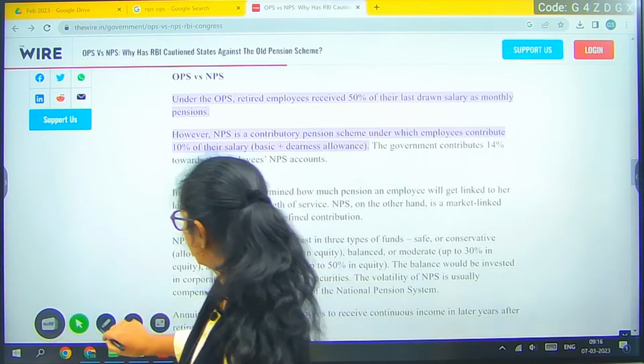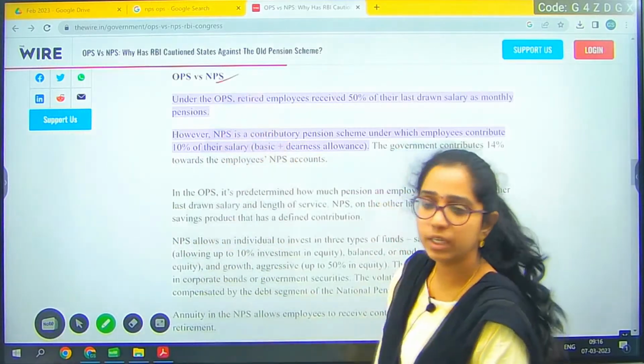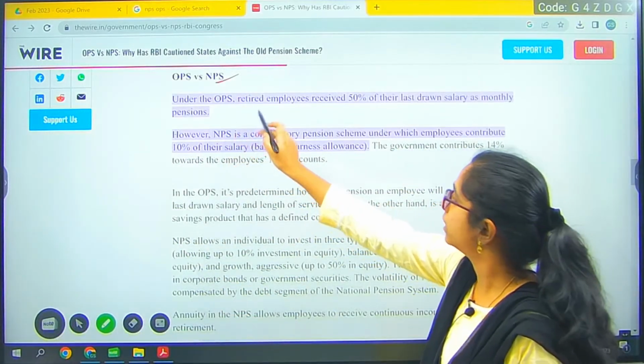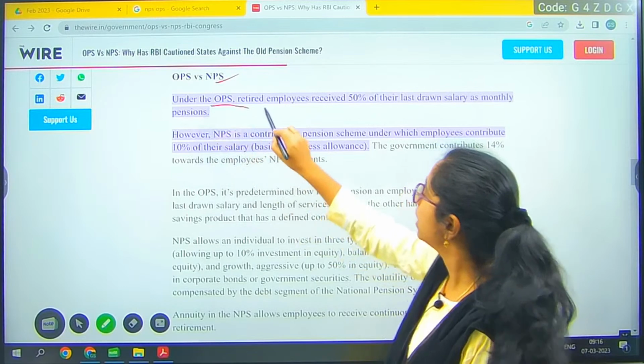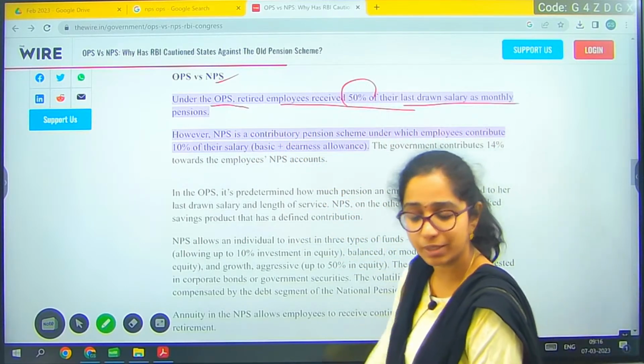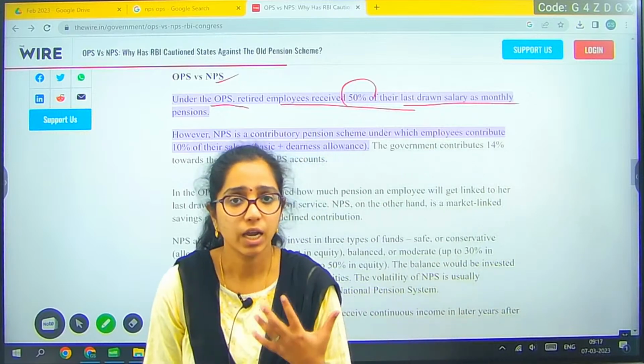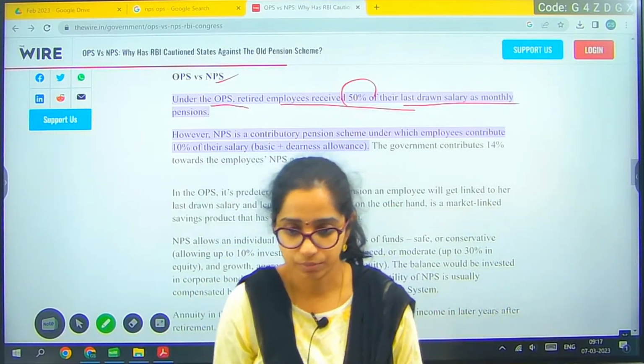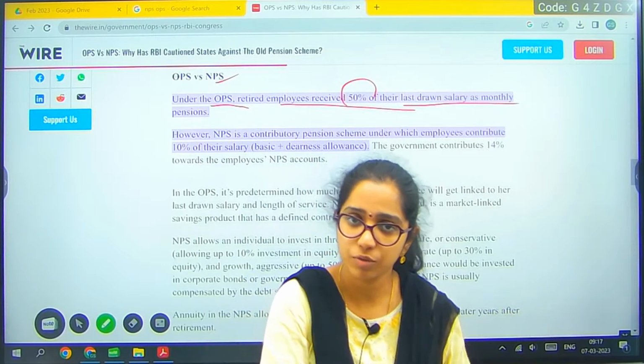If you can see this particular article, under OPS, that means under the old pension scheme, the retired employees receive 50% of their last drawn salary as monthly pension. Suppose my monthly income was 30,000 from the organized sector, especially the government sector.